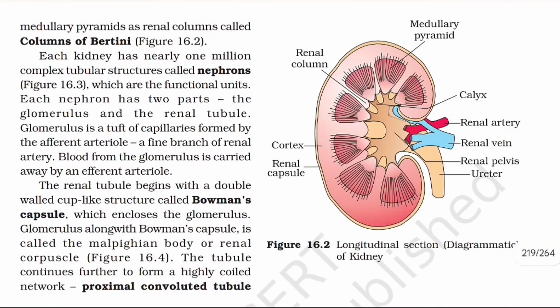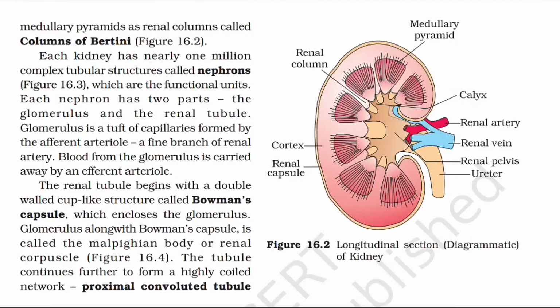Each kidney has nearly 1 million complex tubular structures called nephrons, which are the functional units. Each nephron has two parts, the glomerulus and the renal tubule. Glomerulus is a tuft of capillaries formed by the afferent arteriole, a fine branch of renal artery. Blood from the glomerulus is carried away by an efferent arteriole. The renal tubule begins with a double-walled cup-like structure called Bowman's capsule, which encloses the glomerulus. Glomerulus along with Bowman's capsule is called the Malpighian body or renal corpuscle.